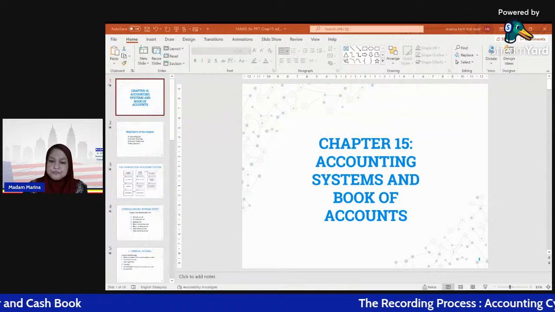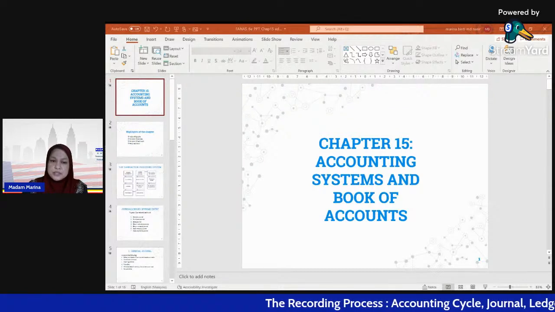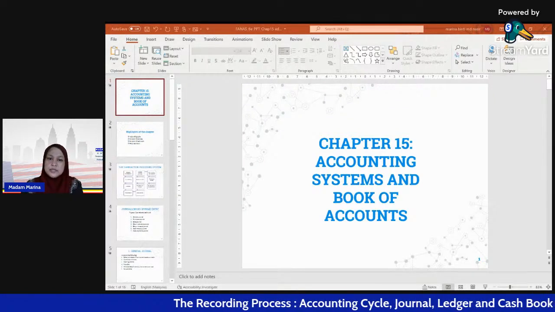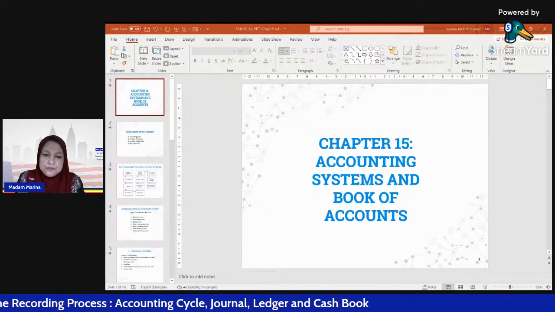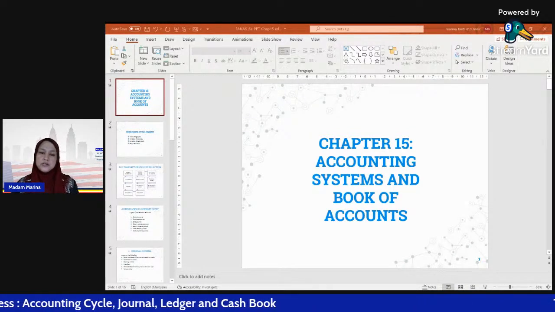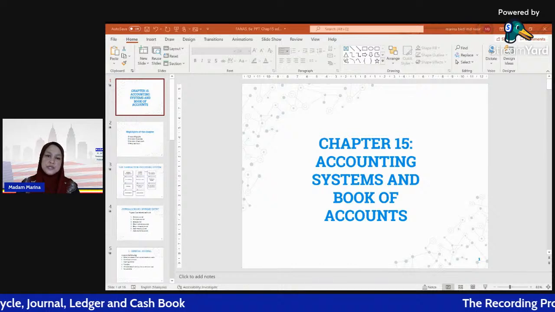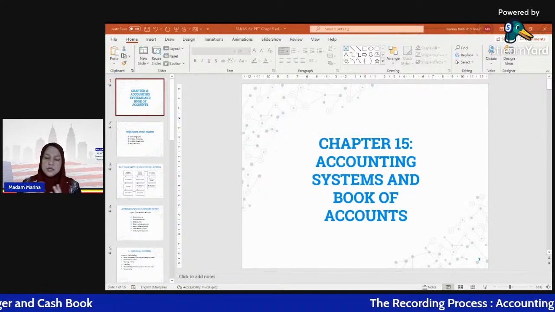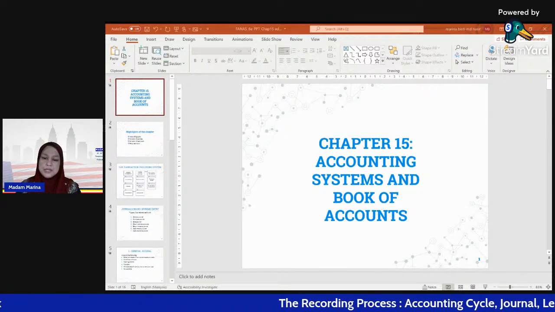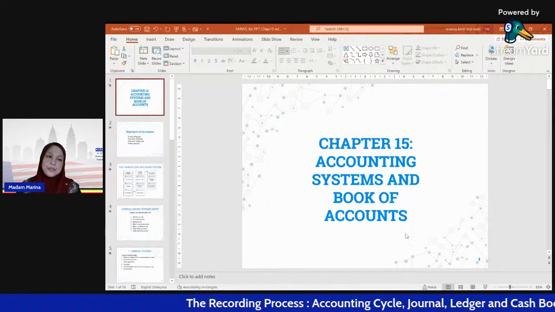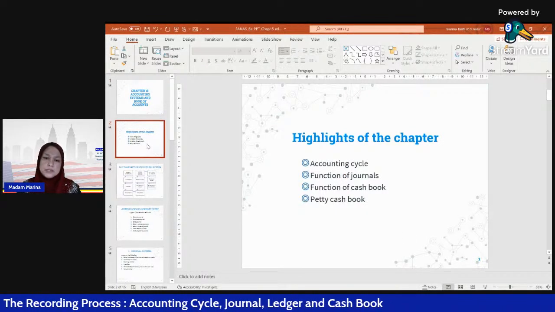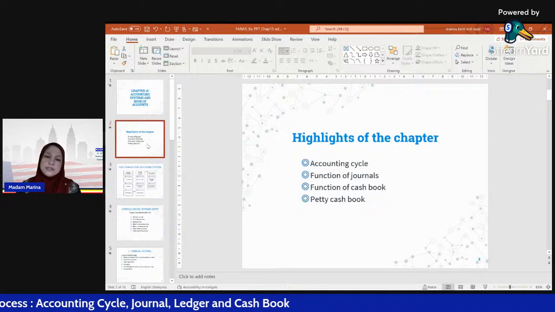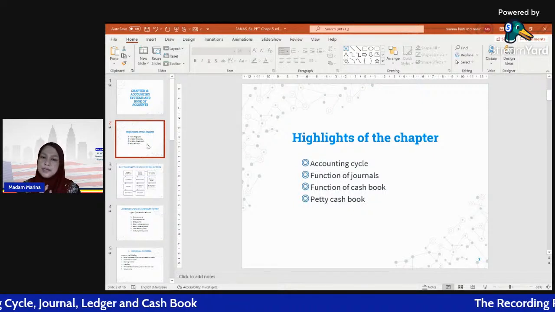So this is our slide for today, according to the textbook, chapter 15, accounting system and books of account. So this is actually for the recording process. What we will cover for this topic are the subtopics I will highlight.